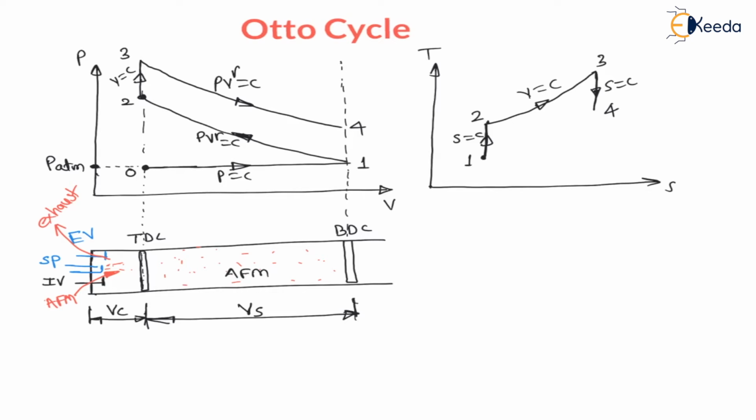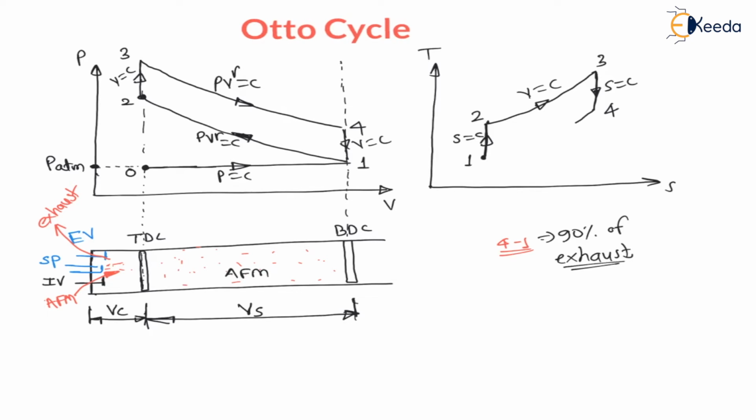During this process, 4 to 1, 90% of exhaust gases will go out whenever the piston is at BDC, and during this exhaust the maximum heat is rejected from the system. These exhaust gases while leaving the system will carry maximum heat, that is 90% heat is removed whenever the piston is at BDC. Therefore 4 to 1 is constant volume heat rejection.